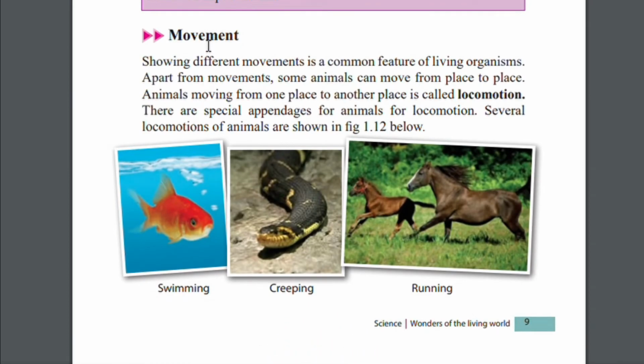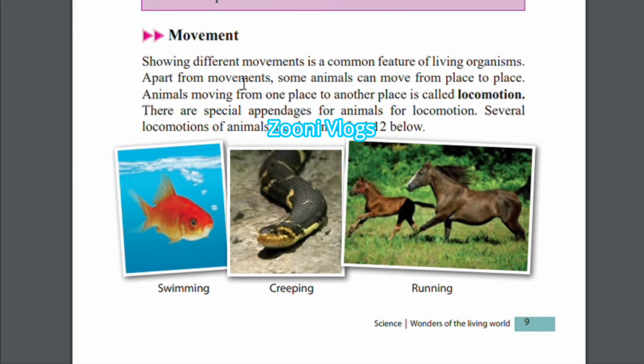And the next part is movement. We also move by our legs. Likewise, there are many more animals around you. They use many different movements to travel. Now here, showing different movements is a common feature of living organisms. Here we have two legs, but here you can see a fish, and here a reptile. Here there are two horses. Showing different movements is a common feature of living organisms.